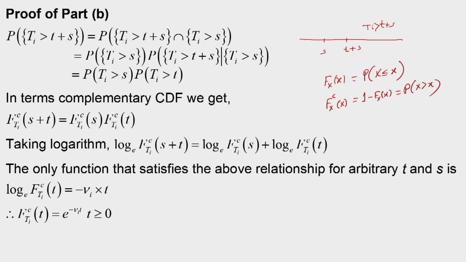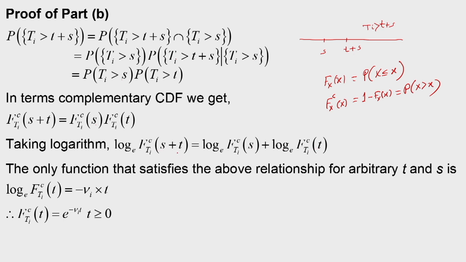Taking the logarithm on both sides, we get that log F_Ti^c(S plus T) with base e is the same as log of F_Ti^c(S) base e plus log of F_Ti^c(T) base e. So, this is a remarkable result: the logarithm of a function at the sum of the two arguments is the same as the logarithm of the function at one argument plus the logarithm of the function at the other argument.